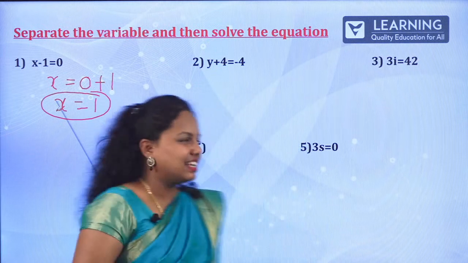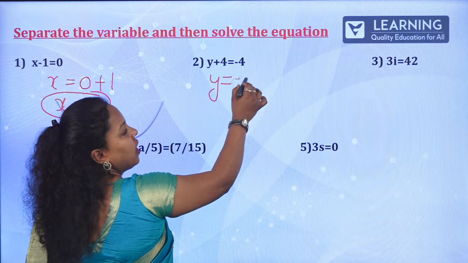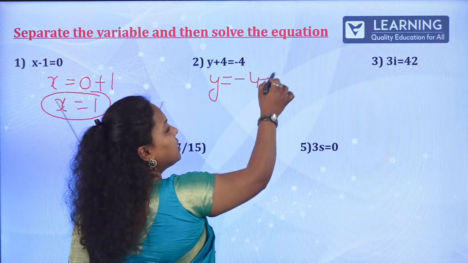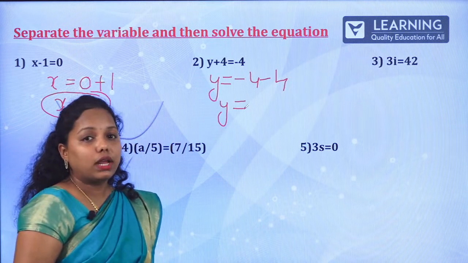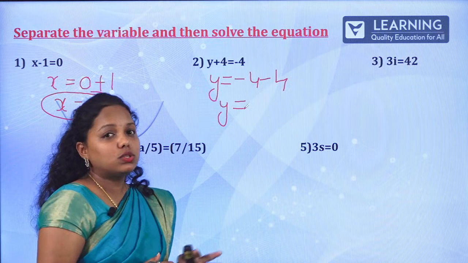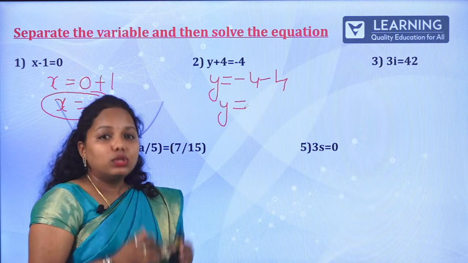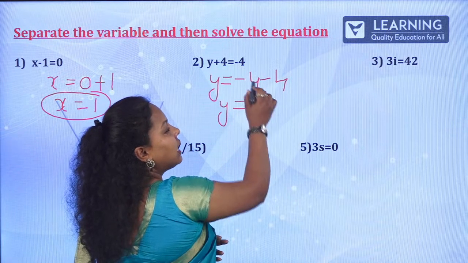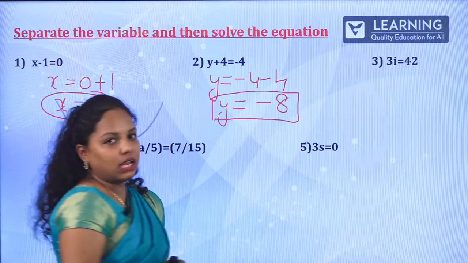Isn't it easy? Yes. The next one, y: first separation is important. Minus 4 plus 4, if it comes to that side, minus 4. So y is equal to, what is minus 4 minus 4? In a hurry students make this mistake: 4 fours are 16. No, it is the same sign, so put the same sign and add the numbers. That is y is equal to minus 8.